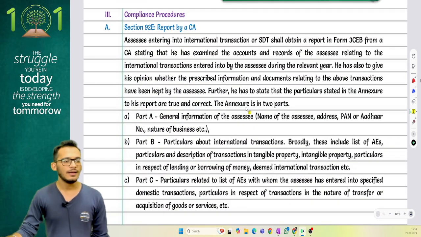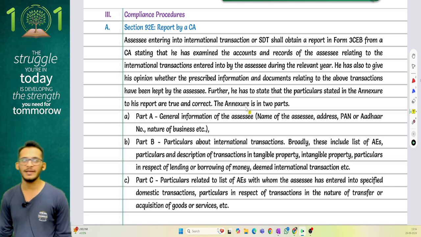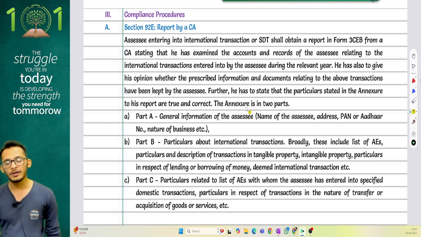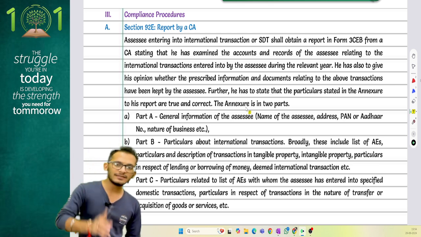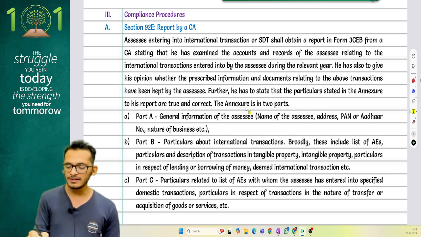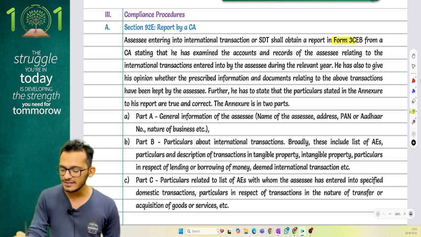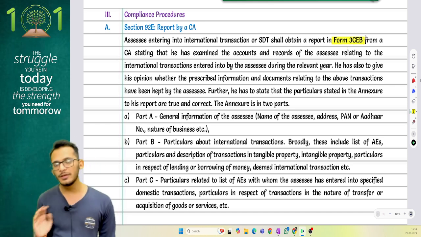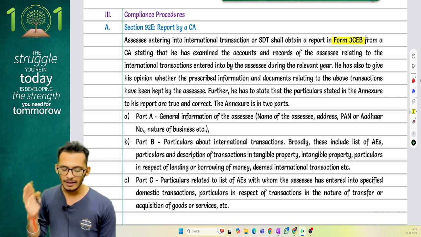Let's go forward, and we're looking at the balance topics, the smaller topics of the compliance procedures. Income tax comes and says, if you are liable for getting a transfer pricing done, I would need a CA certificate in order to prove that all your transactions are done at arm's length. So any person entering into an international transaction or an SDT transaction will have to get a Form 3CEB filed by a CA 1 month prior to the due date of filing of return, where he will clarify whether all the transactions are done at arm's length.